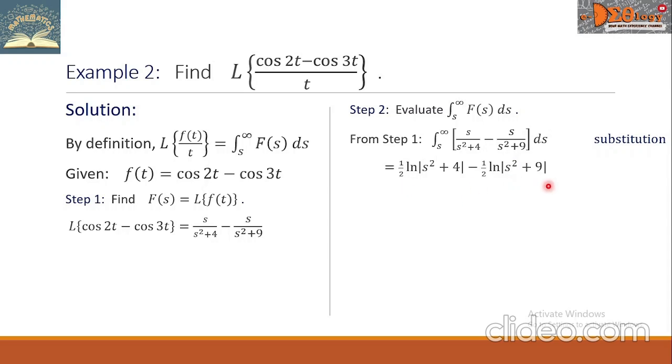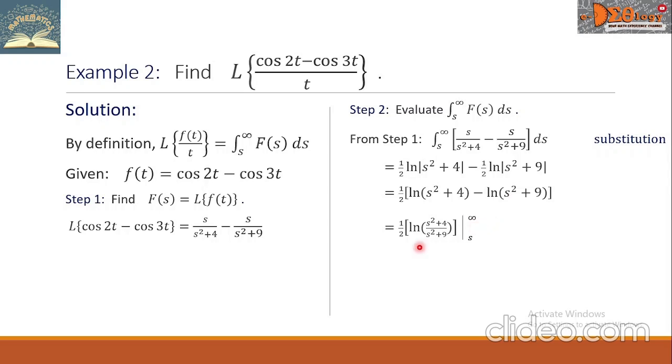From here, we can factor out the common fraction, which is 1/2. So this line becomes like this. And to simplify further, we will apply the law of logarithm, so it becomes like this: 1/2 times the natural log of the fraction s squared plus 4 all over s squared plus 9. Then let us evaluate this with respect to s and infinity.